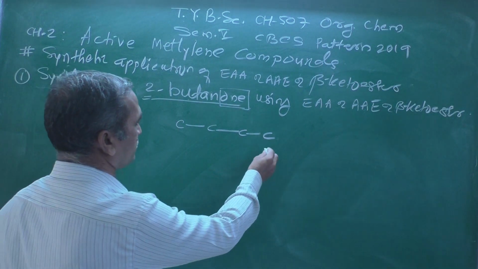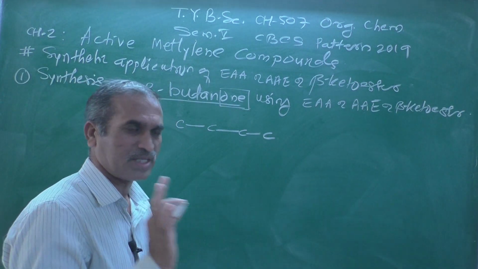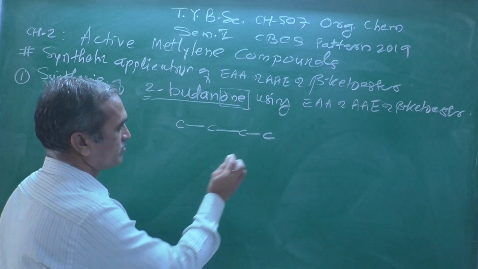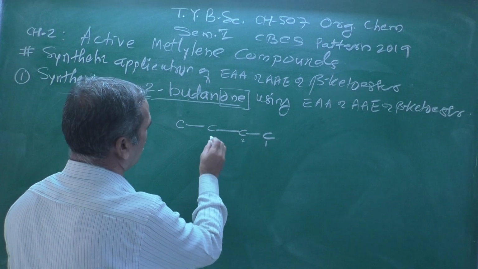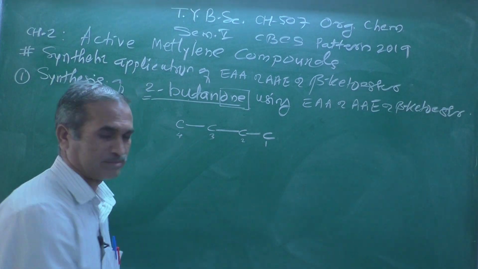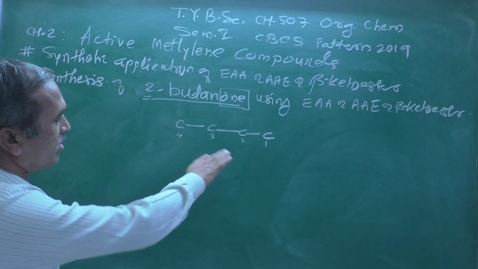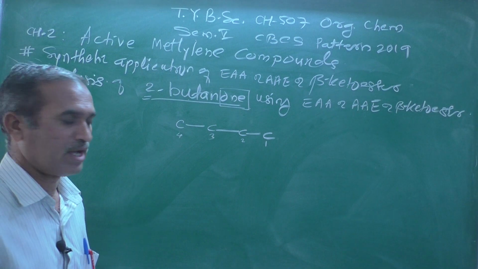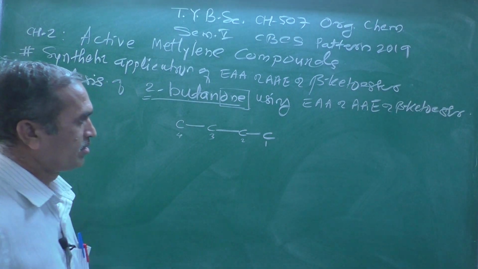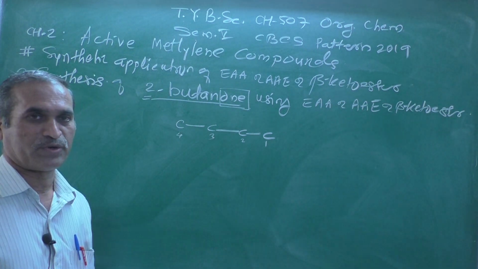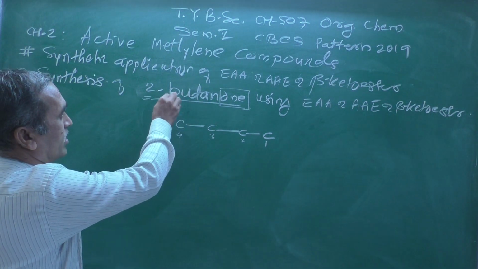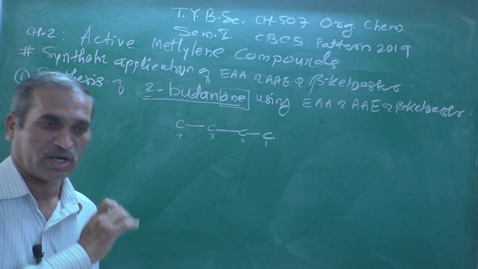Let me give the numbers. In this particular case, 1, 2, 3 and 4. These are the 4 carbon atoms of the skeleton. Why am I showing these 4 carbon atoms? Because but indicates 4 carbon atoms in an organic compound.